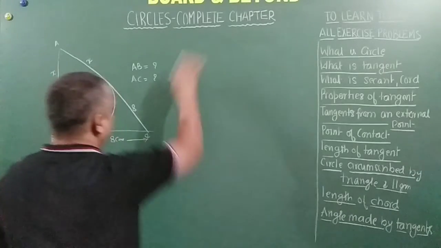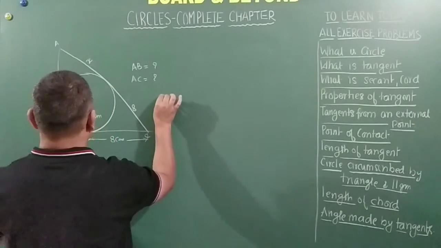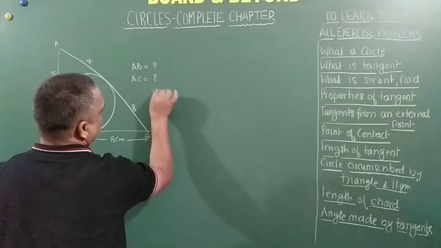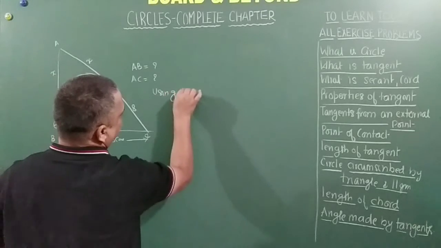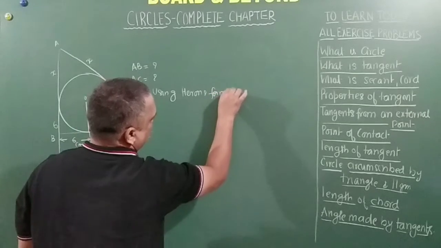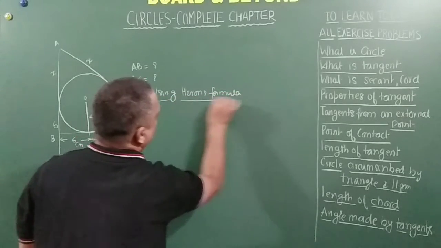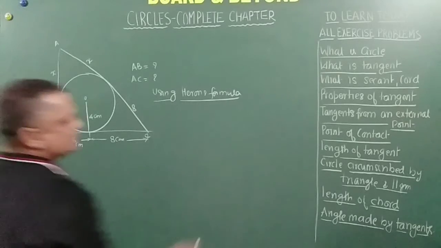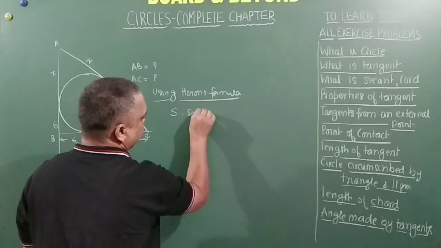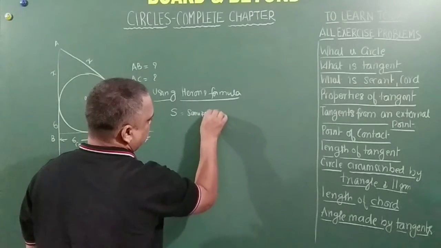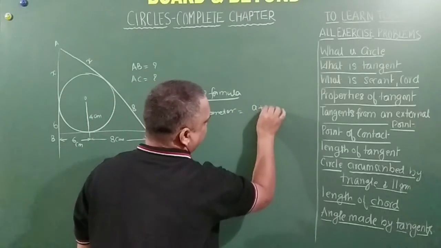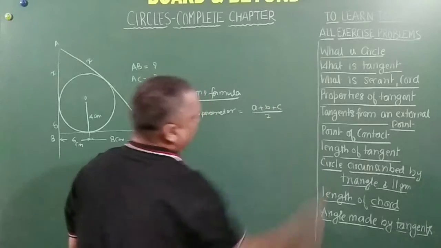So I'll tell you. We will be using Heron's formula. In it there is an S, which is called the semi-perimeter, equal to A plus B plus C by 2, where A, B and C are the three sides.